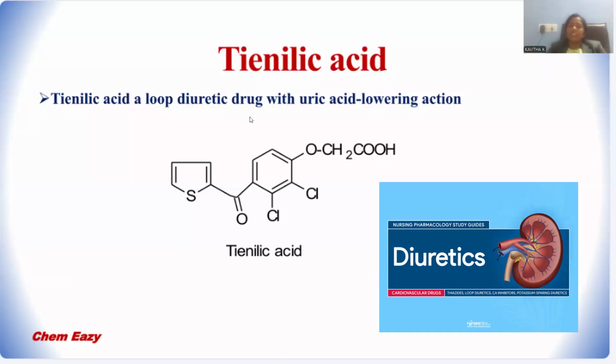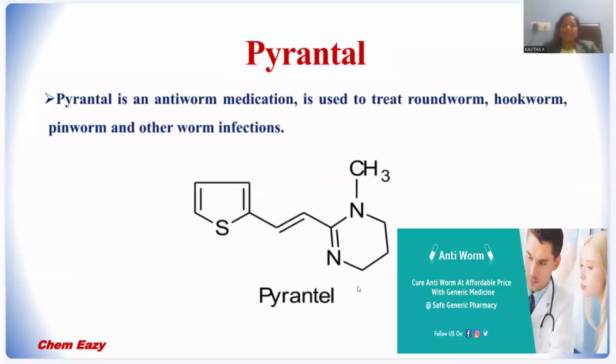So in that condition, we need a diuretic agent which is used to suppress the uric acid action. Tinylic acid is the most potent drug which works effectively on this uric acid production and its regulation. It is an efficient diuretic drug, we can say, that works upon kidney functioning and uric acid secretion. Let me introduce another drug related to this thiophene.